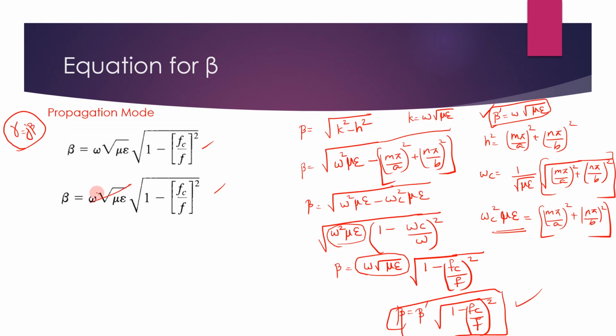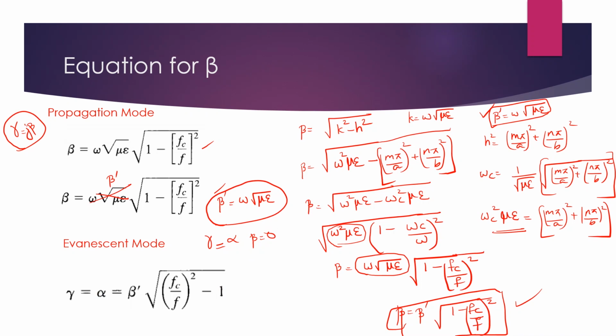Beta is equal to omega square root of mu epsilon into square root of 1 minus fc by f the whole square. This can be written as beta dash. Beta is equal to beta dash into square root of 1 minus fc by f the whole square, where beta dash is equal to omega square root of mu epsilon. So this is valid in the case of propagation mode, and in the case of evanescent mode, what happens? Something very similar to this. The only thing is, in evanescent mode gamma is alpha and beta will be 0. In that case, you can derive in a similar way. No need to go for the derivation. You can learn this equation.